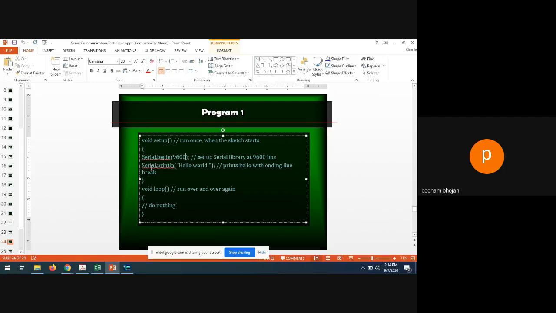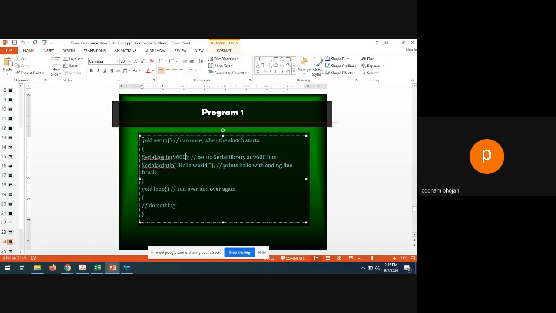So Serial dot println. Why is it println? If you write print also, no problem. But ln means that after writing hello world, whatever you print next will start from the next line, so your cursor will go to the next line. So for the next line there will be ln, println.